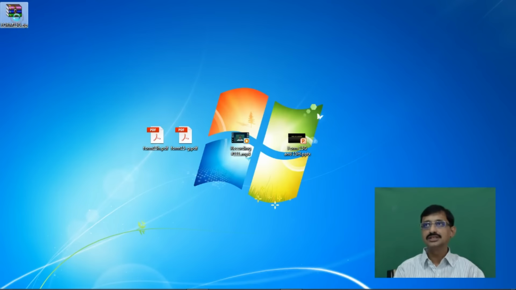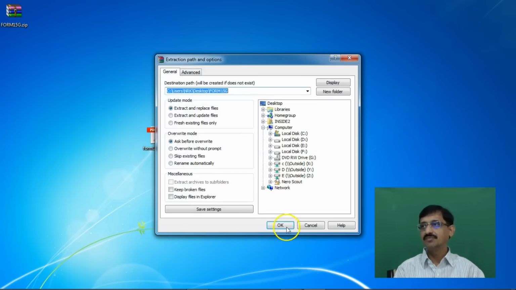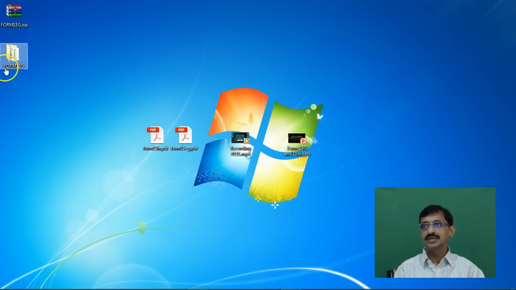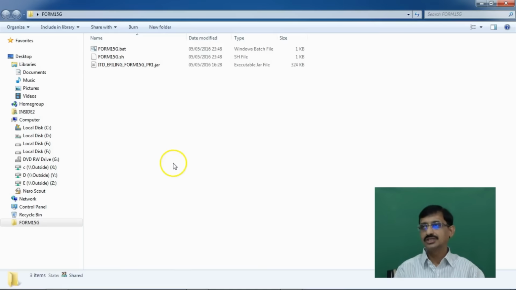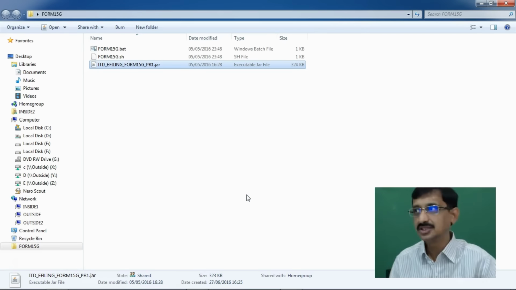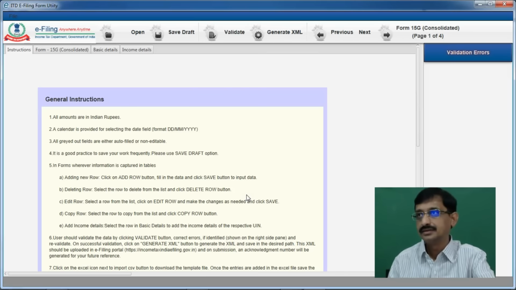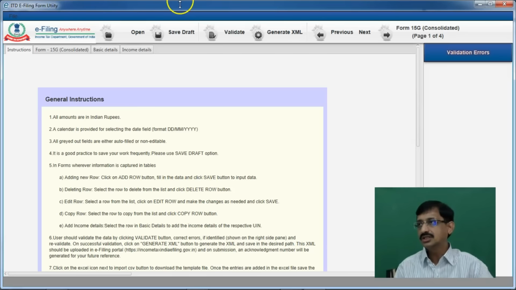Now what we have to do is extract this particular zip file. It is being extracted, and as it is extracted we no longer need that particular file. Now here you have this particular folder. We shall run this particular program. Now we got the form.